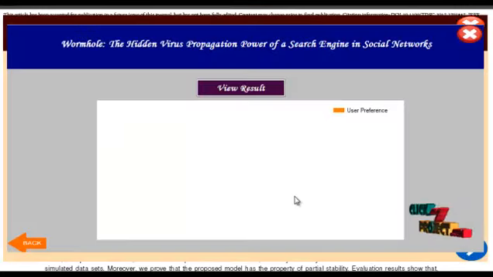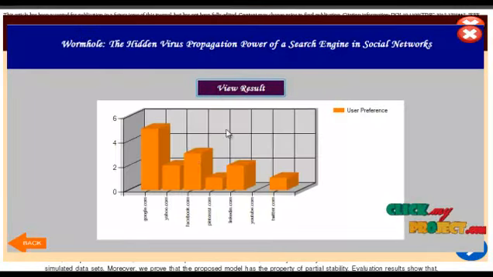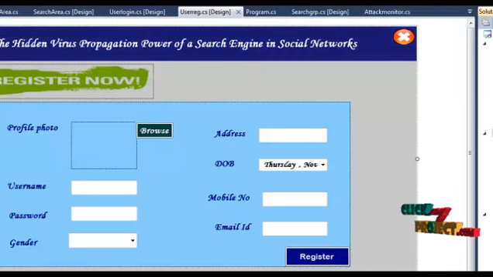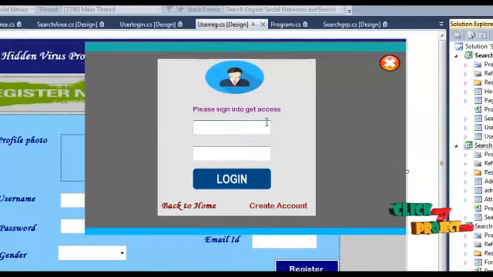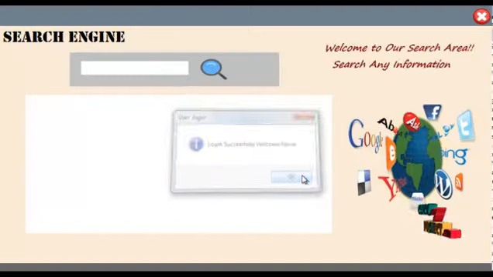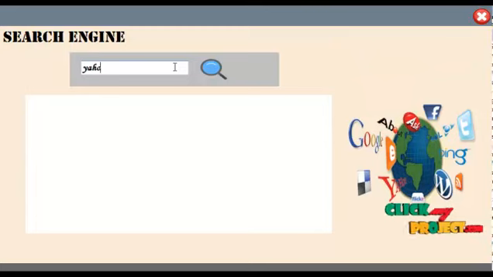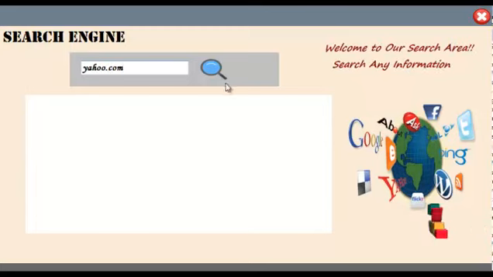After that, admin can view here which search link is used most often. So here we can easily identify which user link is highly searched. Now that particular user can view it without virus propagation. Now the particular user can search that file, and it cannot be attacked by the attacker.